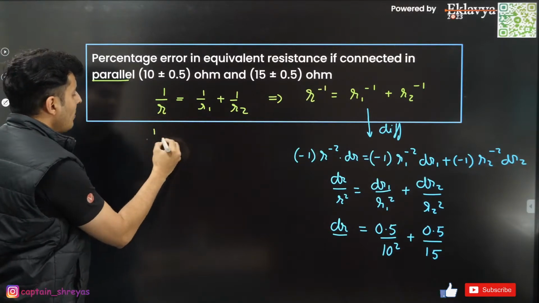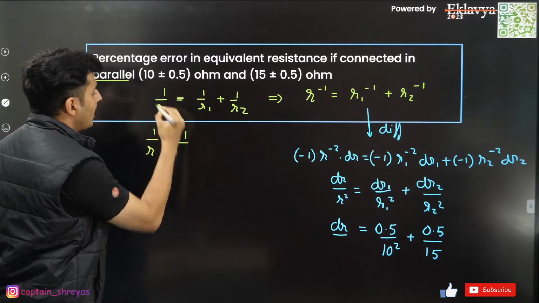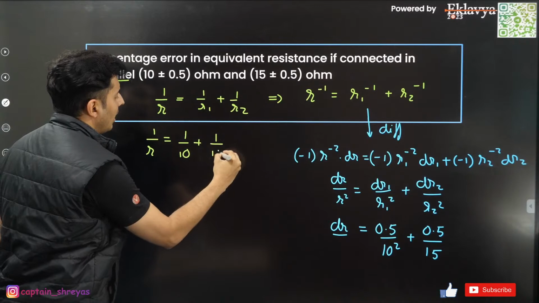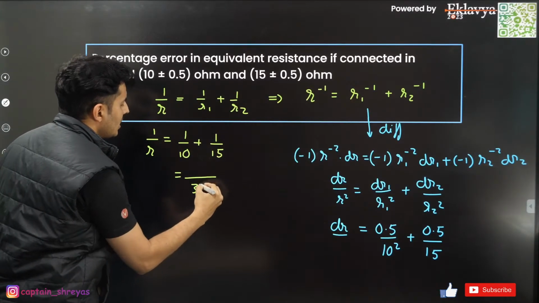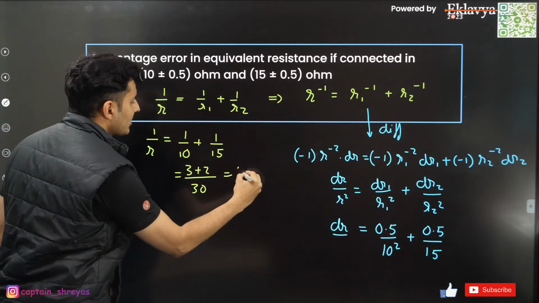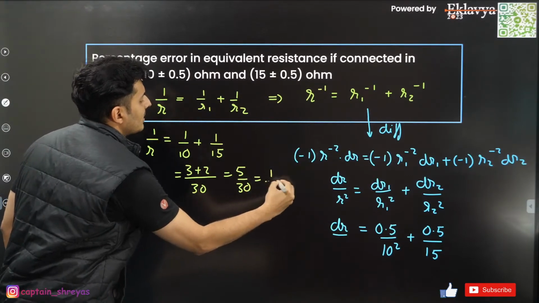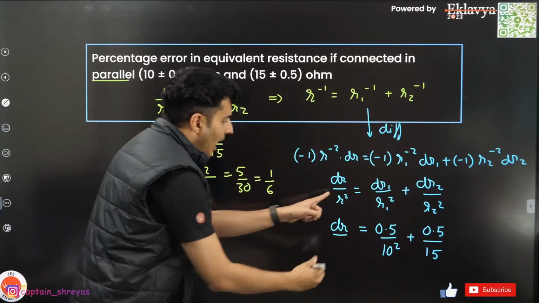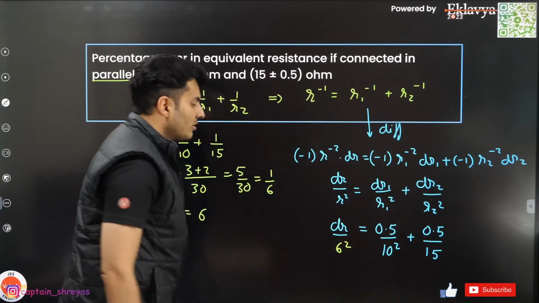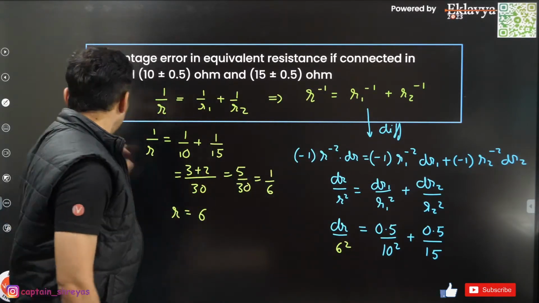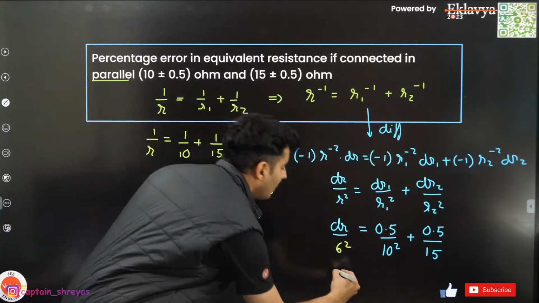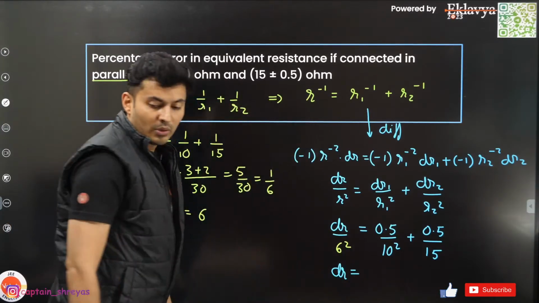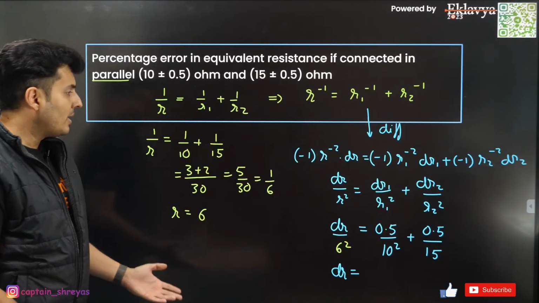Use this: 1 by R will be 1 by R1 plus 1 by R2. The LCM is 30, so this will become 3 plus 2, which is 5 by 30, which is 1 by 6. So R will be 6 ohms. Just put R as 6 over here, so this will become 6 square. From this you will be able to find the value of dR.